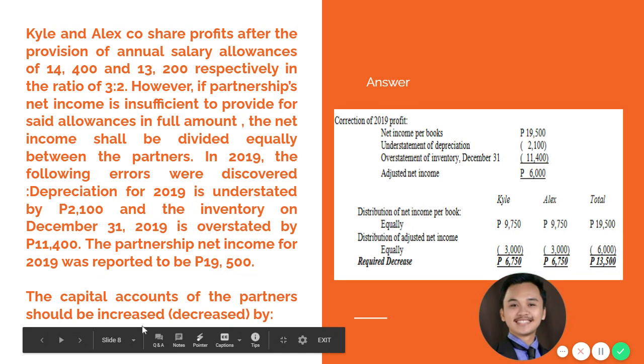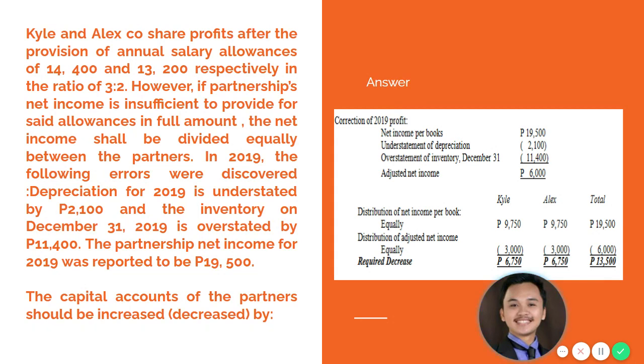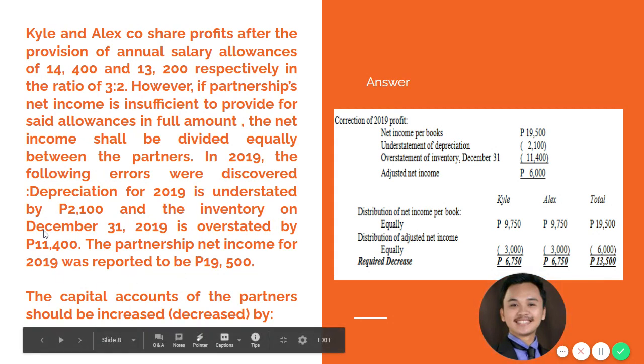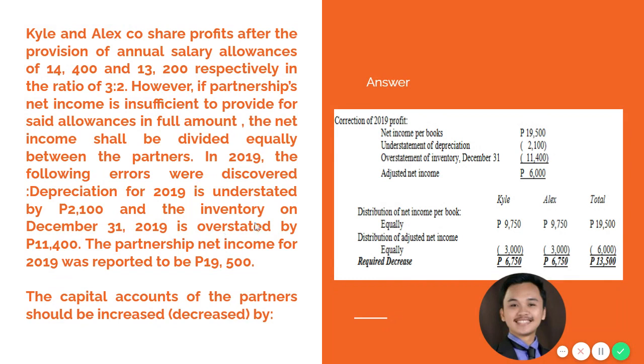From that, the capital accounts of the partners should be increased or decreased by how much? This increase or decrease is due to the errors indicated in the books used in computing the current net income.